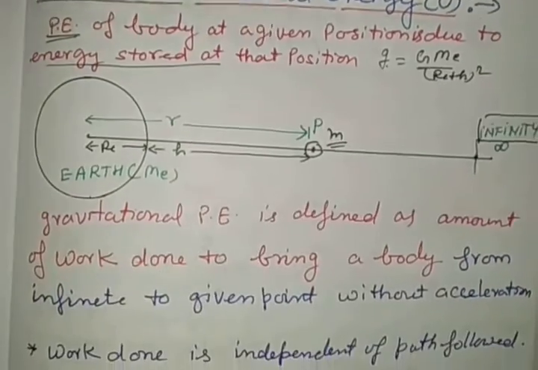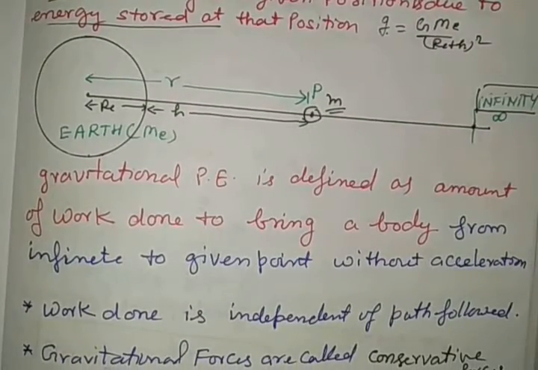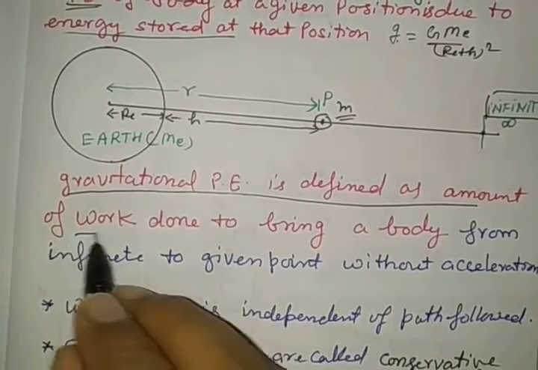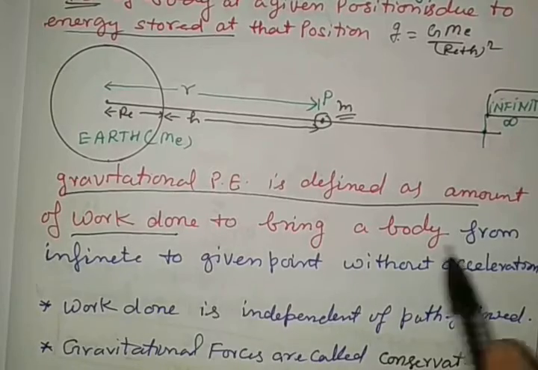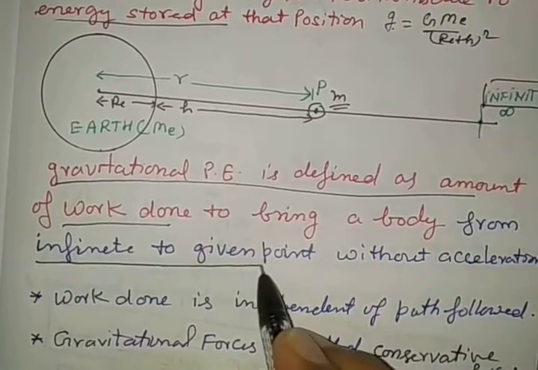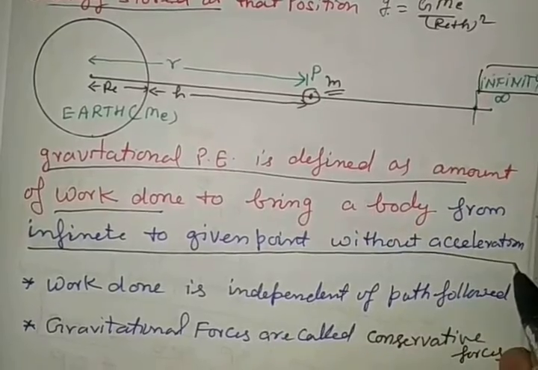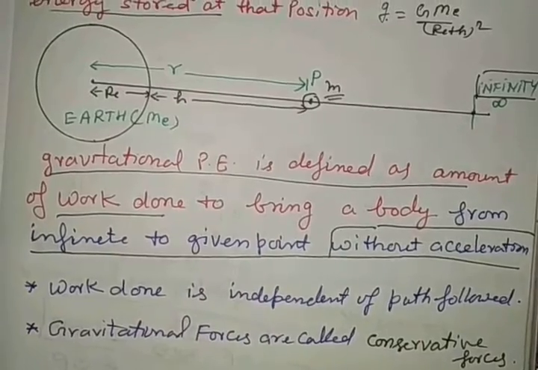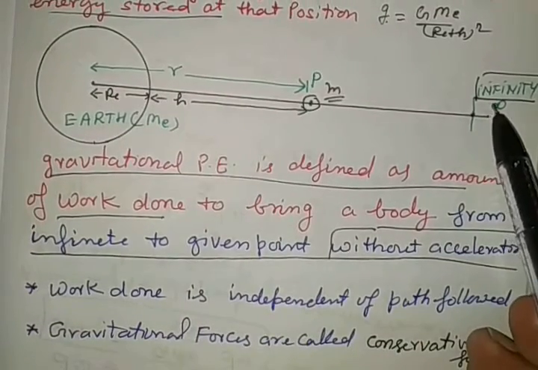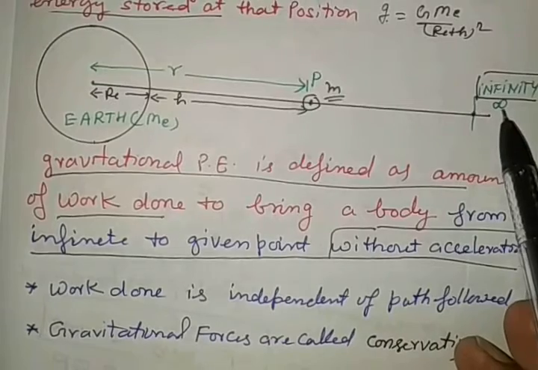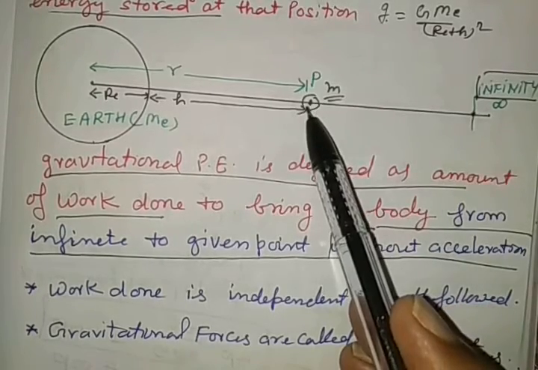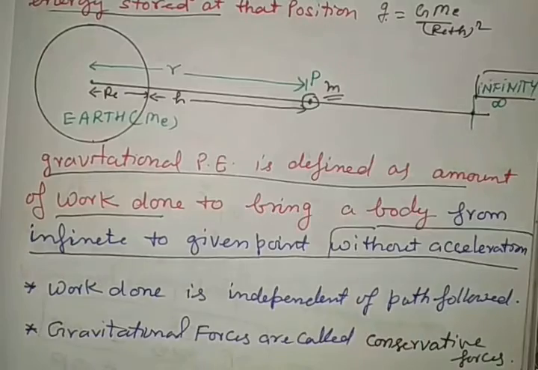The statement is given for the gravitational potential. Gravitational potential is defined as the amount of work done to bring a body from infinity to a given point without acceleration. This 'without acceleration' is important here. When we bring a body from infinity to here, we must move it with uniform velocity without any acceleration. Then whatever work is done is called gravitational potential.